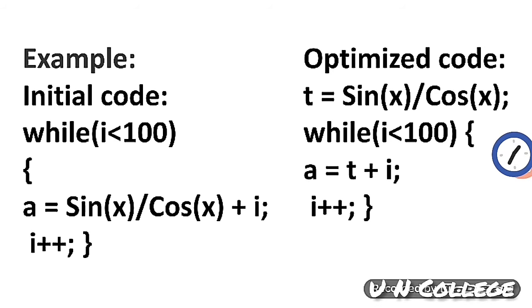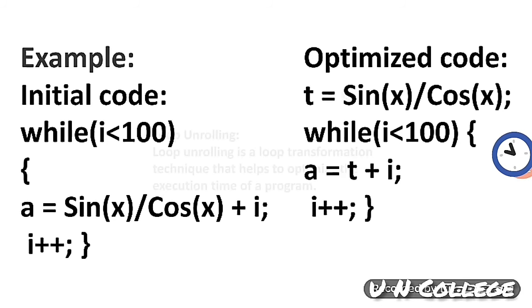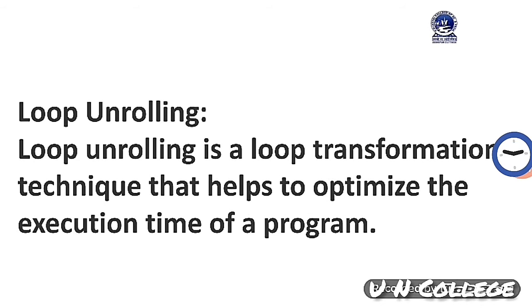If we move it to the outside of the while loop, then in that case we are calculating only once, and in this way we can implement loop optimization and it will improve the execution speed of the program. Okay, I hope you have got a clear concept of code motion.